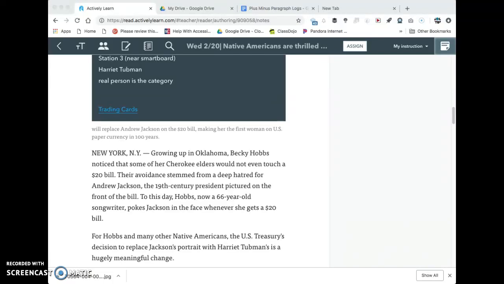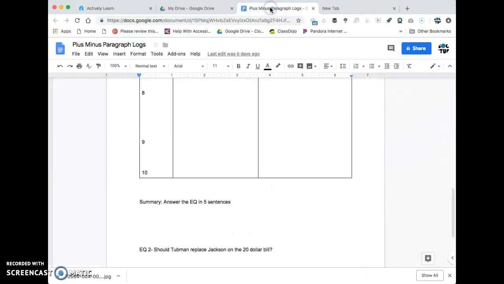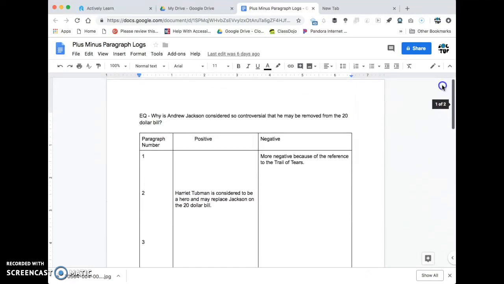Alright, this is station one today, and this is going to be called Paragraph Logs. We're going to be taking a look at the text concerning Harriet Tubman replacing Andrew Jackson on the $20 bill. And paragraph logs, if you will, divide your paper in half. So we'll actually make it 3 columns, as you see here, just have it really skinny on the left side.